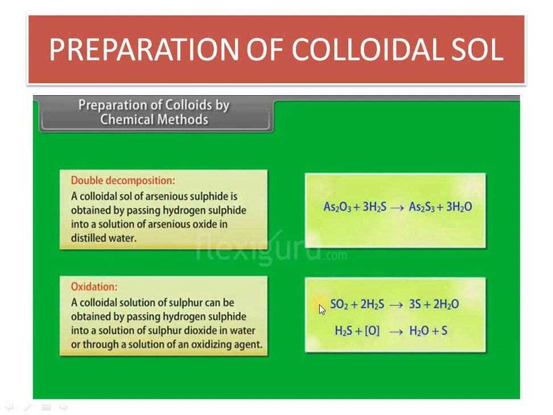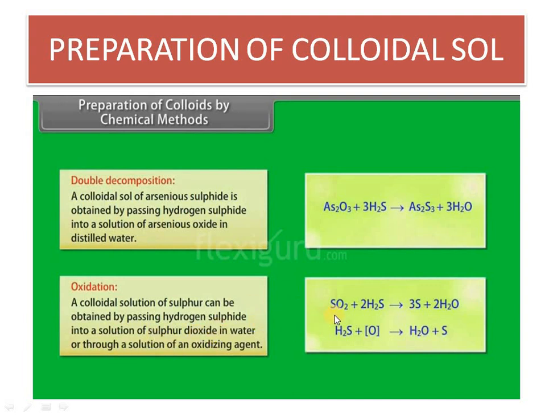Oxidation. You know that addition of oxygen or removal of hydrogen is called oxidation. And you see here sulfur dioxide is changed to sulfur. It means loss of oxygen is happening, so sulfur dioxide is reduced to sulfur. And in H2S, sulfur is gone out and oxygen is added, so H2S is oxidized to water. So H2S is oxidized to water, and sulfur dioxide is reduced to sulfur. This is the oxidation reduction reaction. Here we can get the sol of sulfur by passing H2S gas into a solution of SO2. So this is the method of preparation of sulfur sol